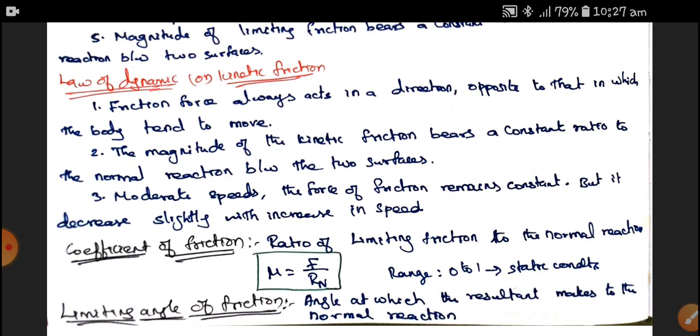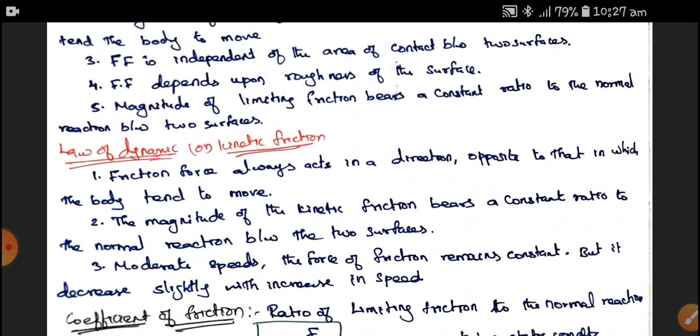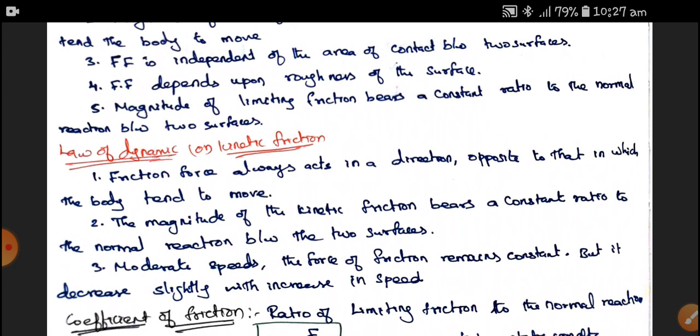That is why if a bike is in economy condition, riding at 40 or 50 kilometers per hour, if we brake it, we can easily stop. But if we are riding a vehicle at 80 or 100 kilometers per hour, that much huge velocity, we can't easily stop the vehicle.